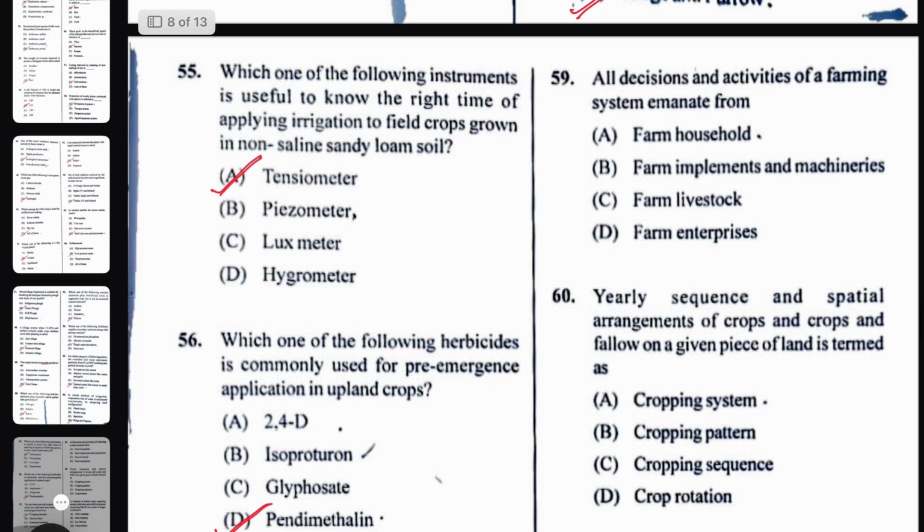Next question, all decisions and activities of a farming system emanate from, that is, what will be the answer? The farm household. Okay, the farm household.